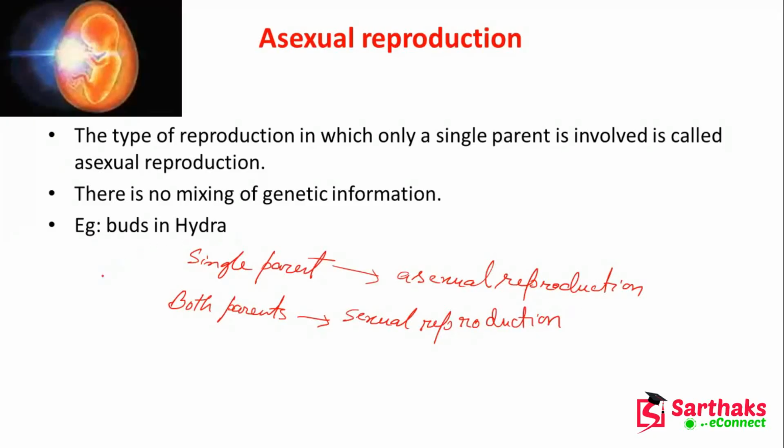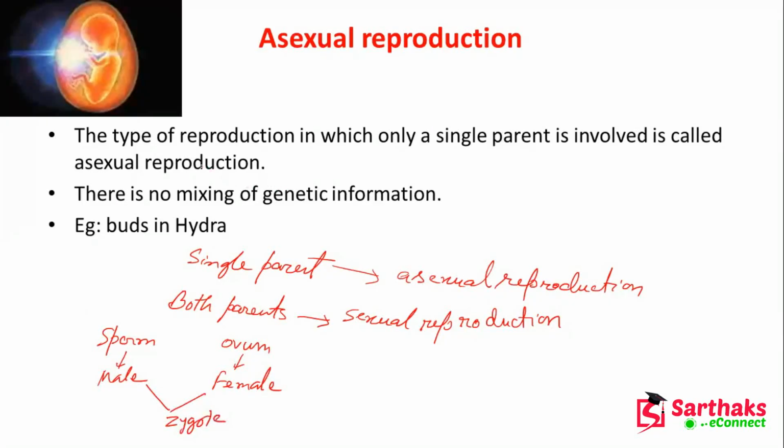In human reproduction, the sperm from the male and the ovum from the female, after that, form a zygote.